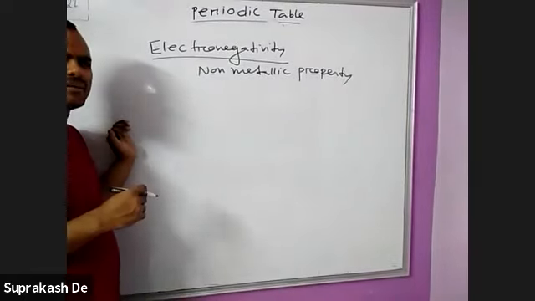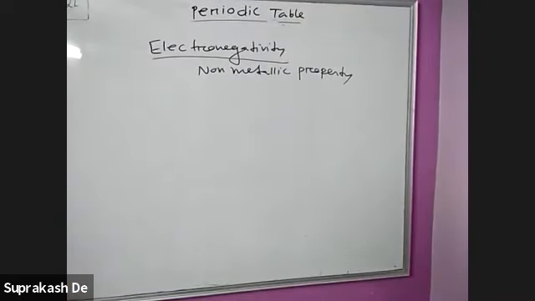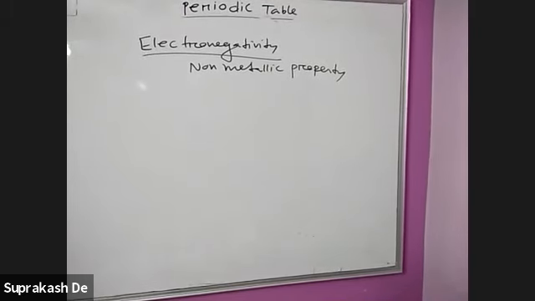So the question is coming, what is the difference between electronegativity and electron affinity? It was just told that electron affinity means the tendency of gaining an electron, and the amount of energy released. Electron affinity is a property of an atom. Electronegativity is a property of an atom when it is bonded with a covalent bond. So in a covalent bond, we can tell the electronegativity of an atom. Electron affinity is a property of an isolated individual gaseous atom.